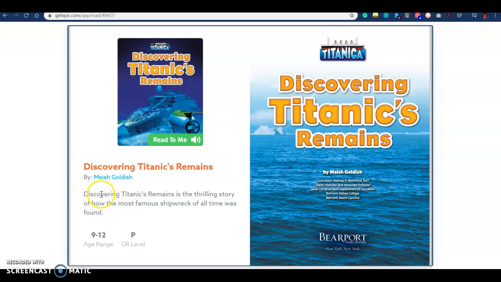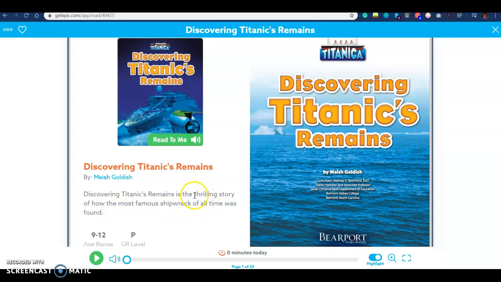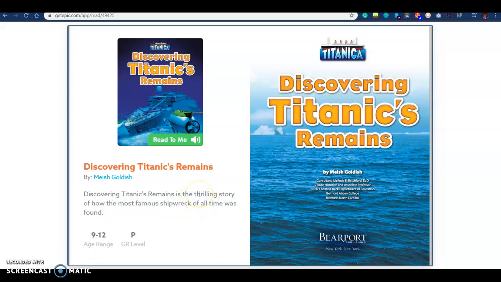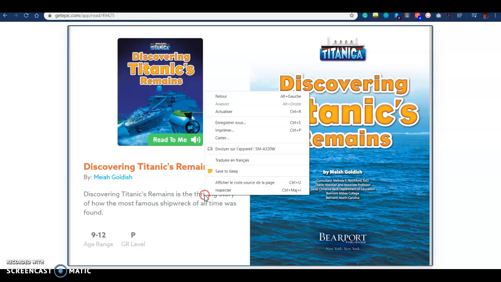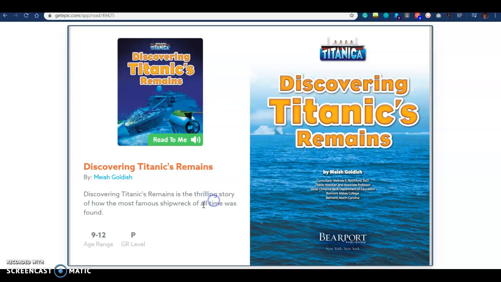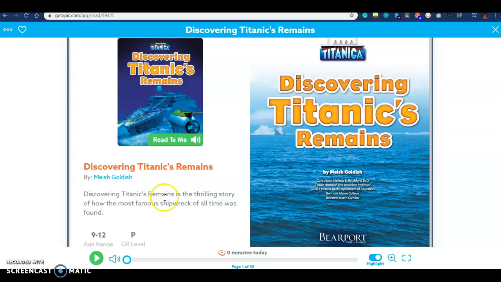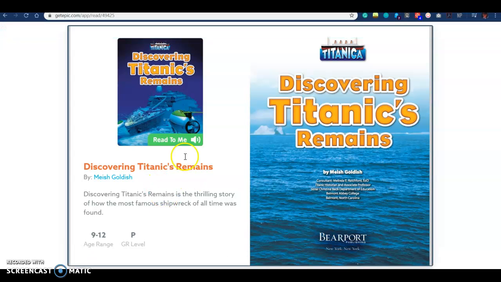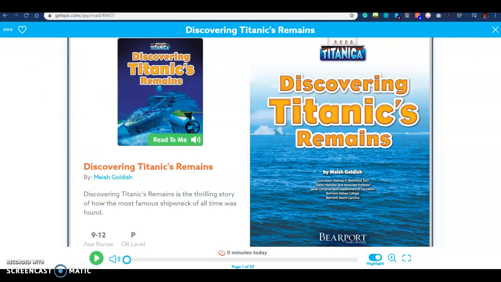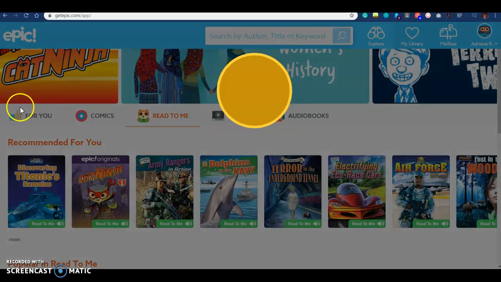Some of the books, let's say you do not understand a word. I want to find the definition for thrilling. If you click on it, not two times, but with the other. Oh, it doesn't work with this one. Sorry. But in some cases, if you click on a specific word, you will be able to find the definition of that word. Let me check if it works with another book.